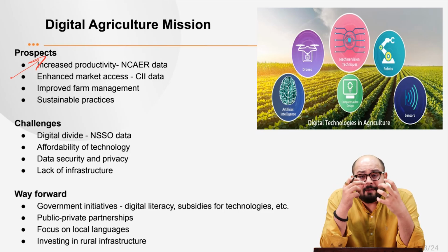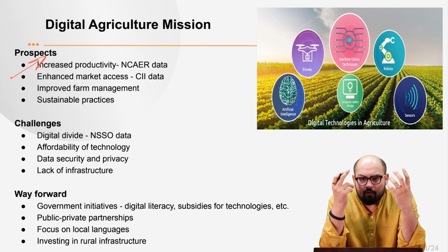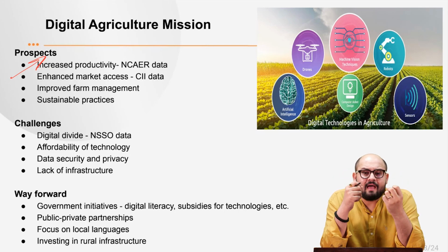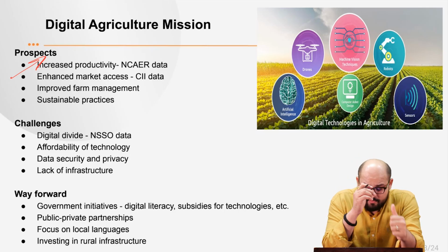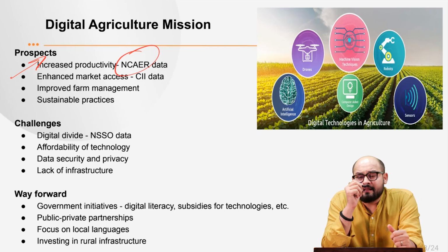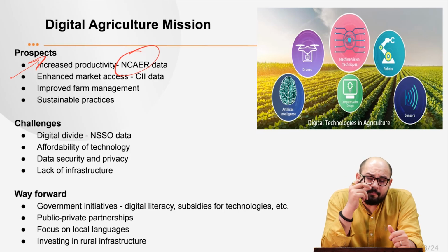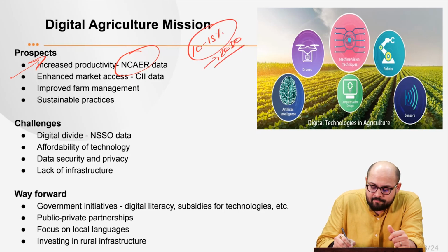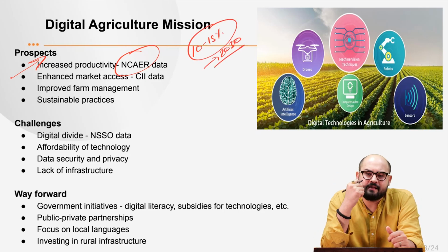Now, this optimizes the resource use. For example, we have got water. For example, we have got fertilizers. Once you use these technologies, we actually optimize the usage, and then it also increases the crop yield. We also have data from the National Council of Applied Economic Research, which says that the digital interventions in Indian agriculture are supposed to increase agriculture productivity in India by 10 to 15% till the year 2030, right? This is a research-based work by the National Council of Applied Economic Research.